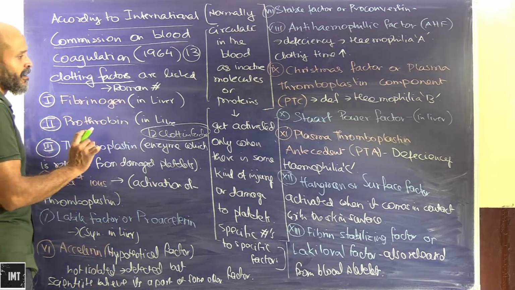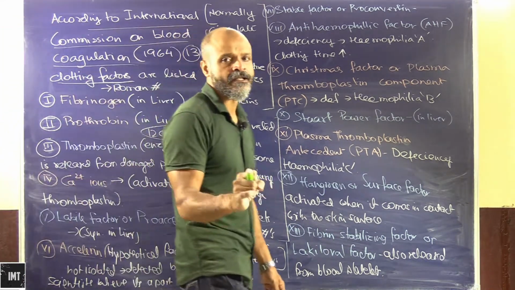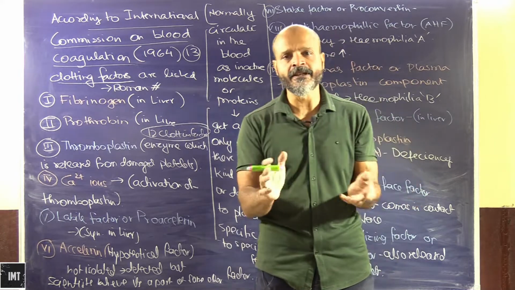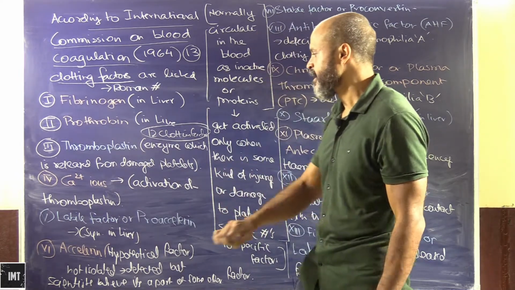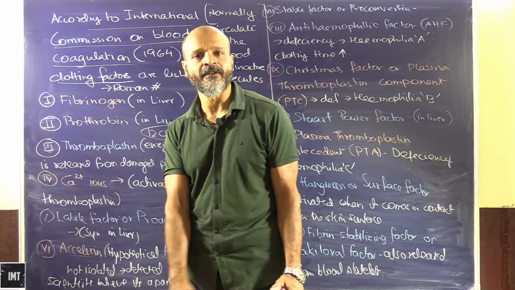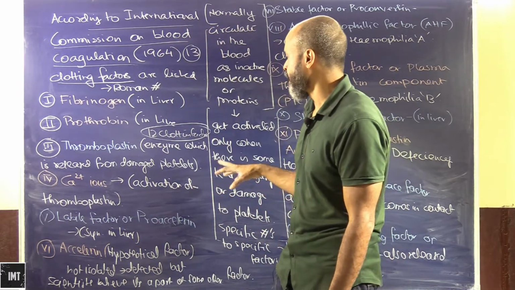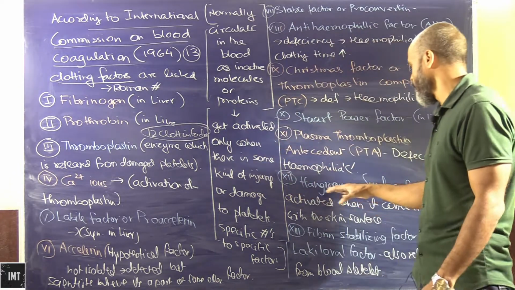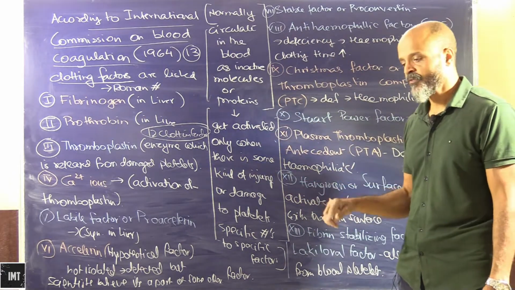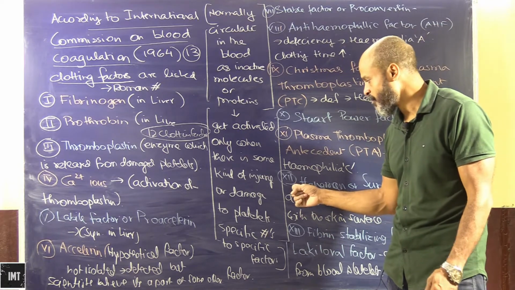One thing we need to understand here is that questions can be asked in different ways in various competitive examinations. They might ask you about the 5th clotting factor, or they might ask you about the name and which clotting factor it is.